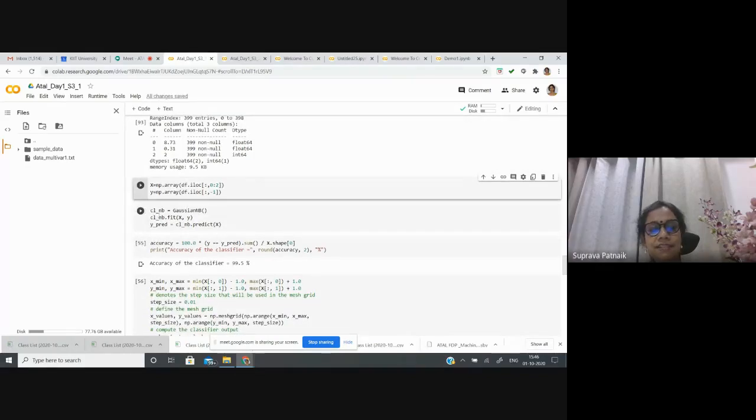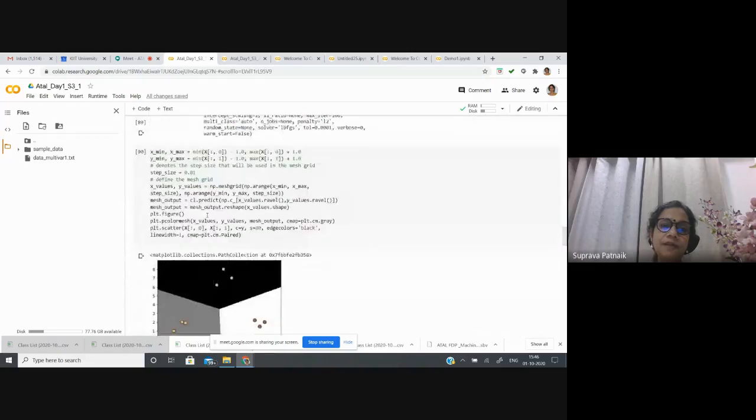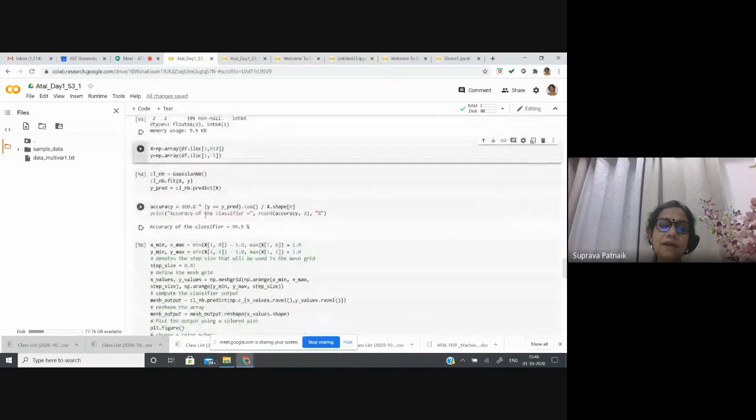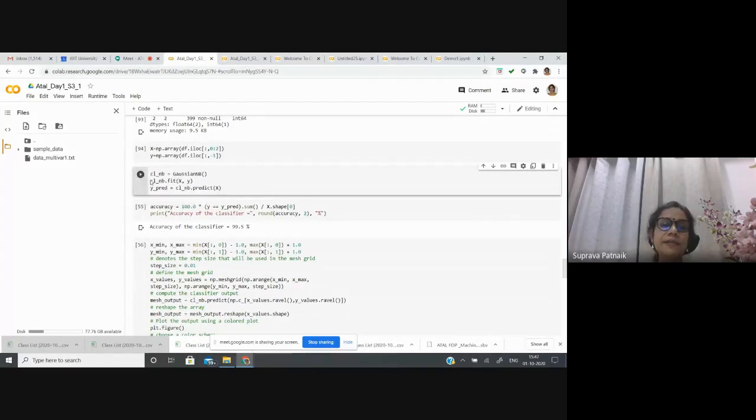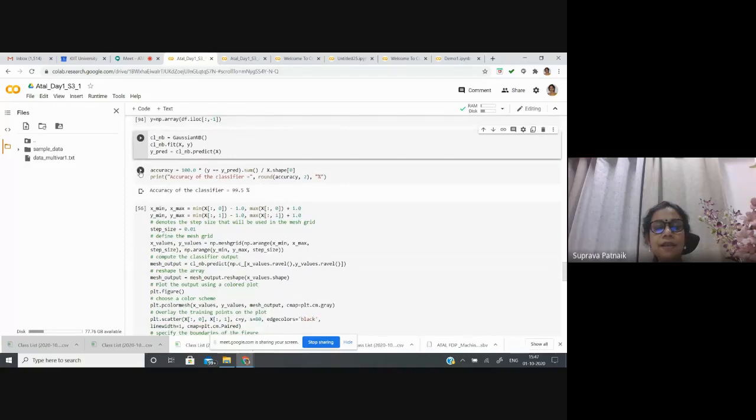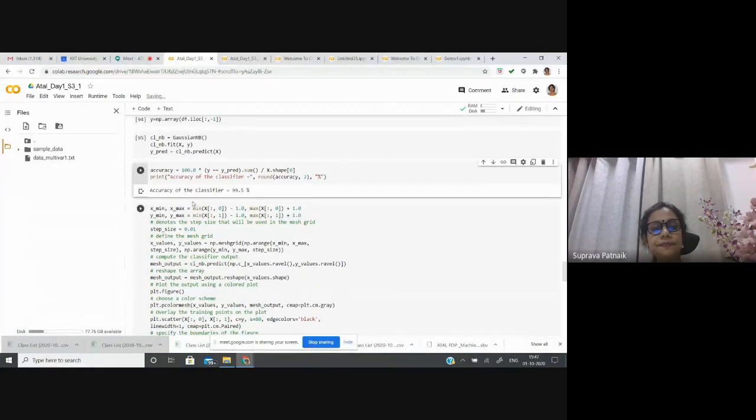I'll define the classifier as Gaussian naive Bayes. Simply I'll do the fitting by giving this input and output, and do the prediction. So all these things remain the same. How to fit it, how to predict it, whether it is the Gaussian function, the logistic regression, any SVM or MLP, any classifier, those things remain the same. Now again, you can compute the accuracy. For this one, I'm getting almost 99.5% accuracy.